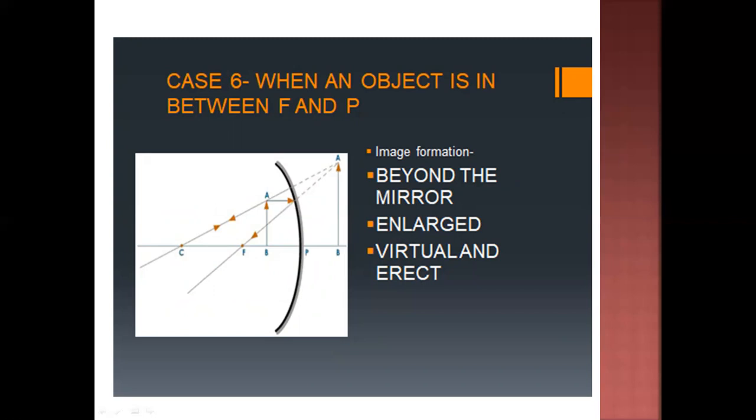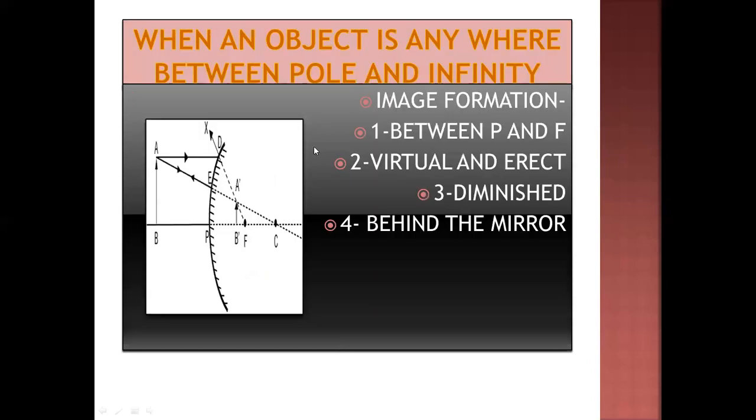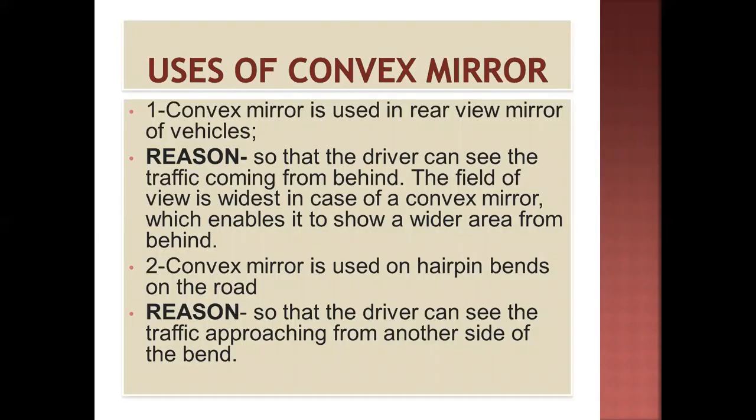Next, in the convex mirror, when the object is at infinity, the image will be virtual and erect and highly diminished. And when the object is anywhere between pole and infinity, again the image is virtual and erect and diminished. In the previous case it was highly diminished, and in this case it is diminished. Now, the uses of the convex mirror.